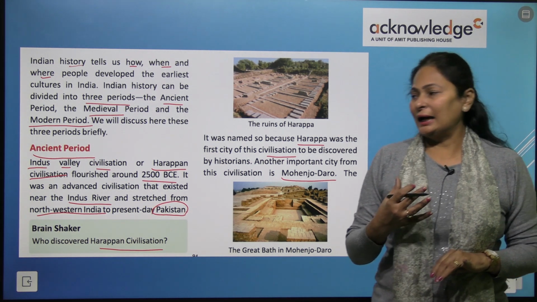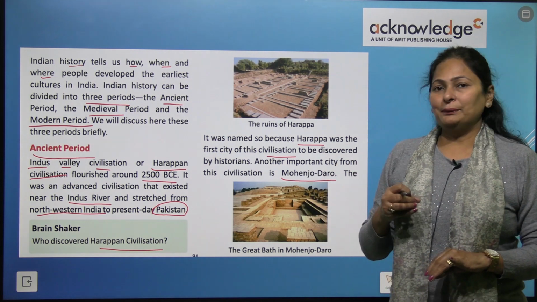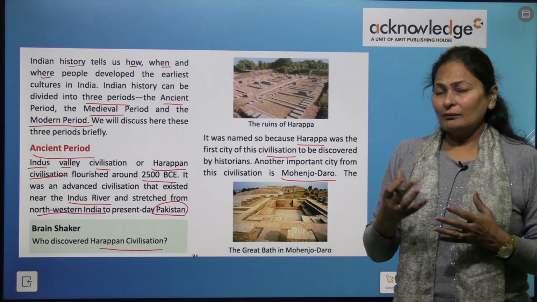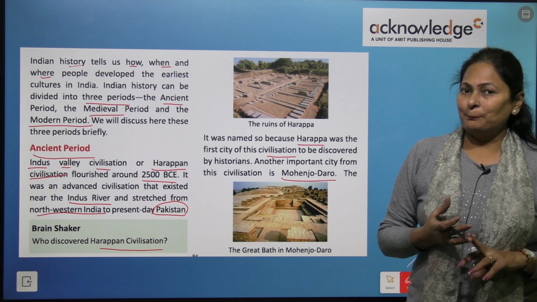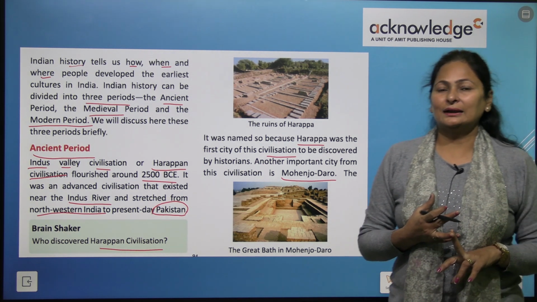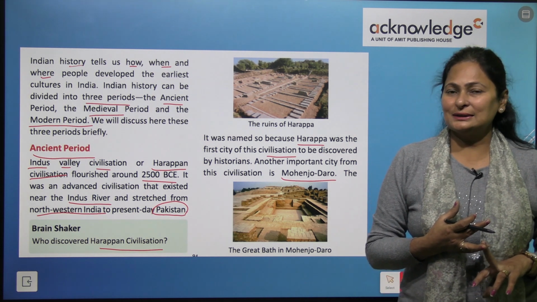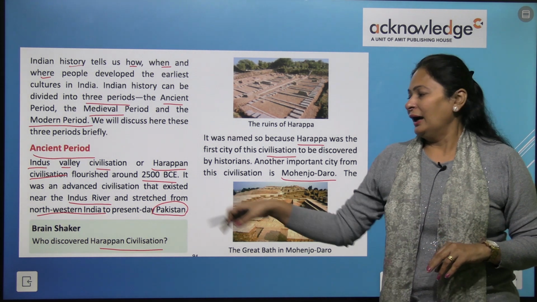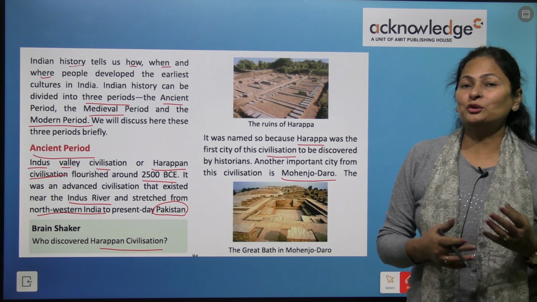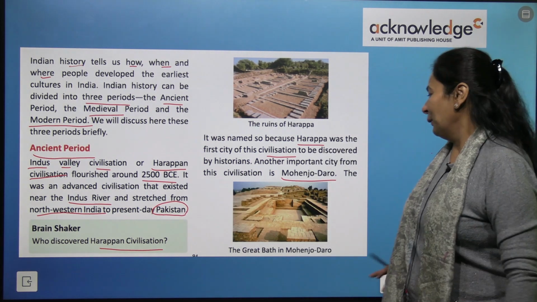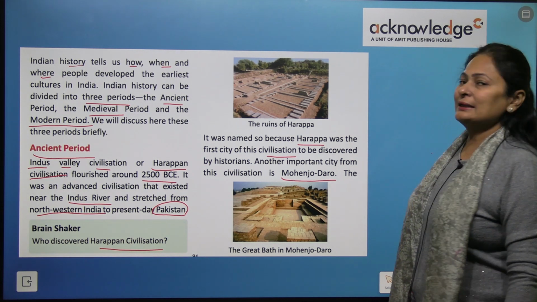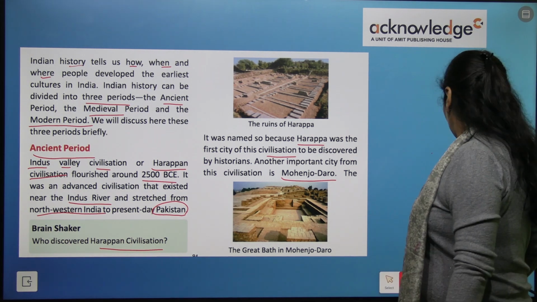People started staying near the Indus River. Nowadays, it is in Pakistan. This is Harappa and Mohenjo-daro. It stretched from northwest India, which in present days is Pakistan.